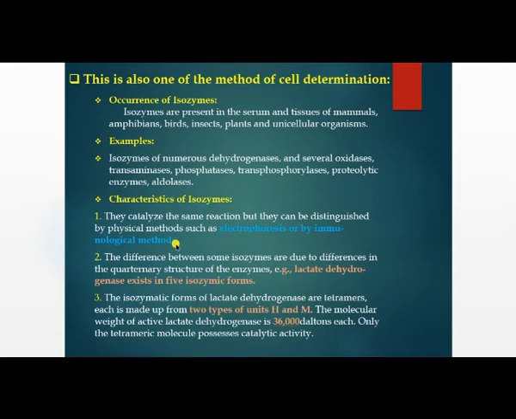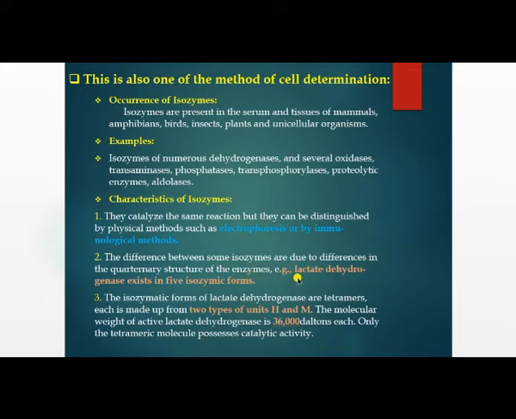Next, the differences between some isoenzymes are due to differences in the quaternary structure of the enzymes. Why do these enzymes or structures differ from each other? Due to the quaternary structure. The quaternary structure of this enzyme is different due to what? Due to the difference in their amino acid sequences. For example, lactate dehydrogenase.